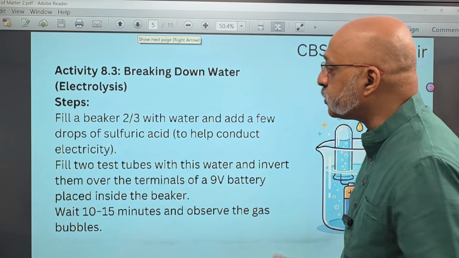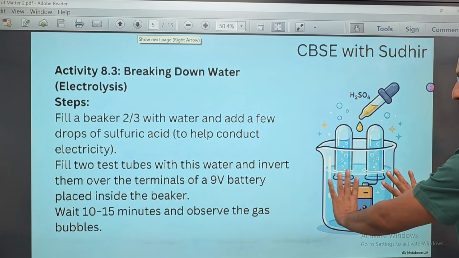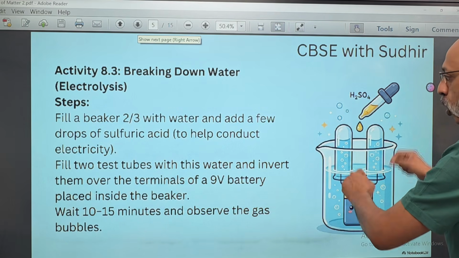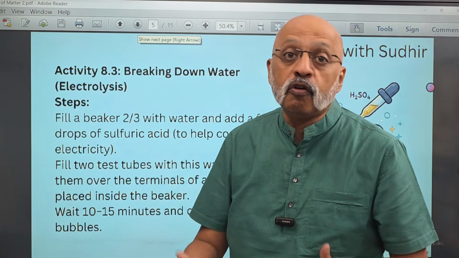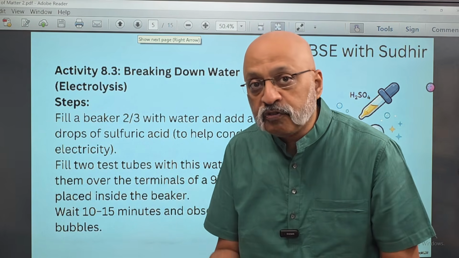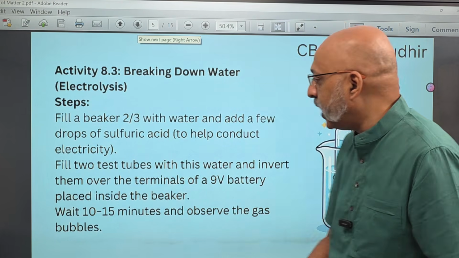Okay, what are the steps? Fill a beaker, 2/3 of the beaker, you fill it with water, H2O. Add a few drops of sulfuric acid. Sulfuric acid helps in the conduction of electricity. Okay, without sulfuric acid, the electricity will not pass. So sulfuric acid is essentially to do that.